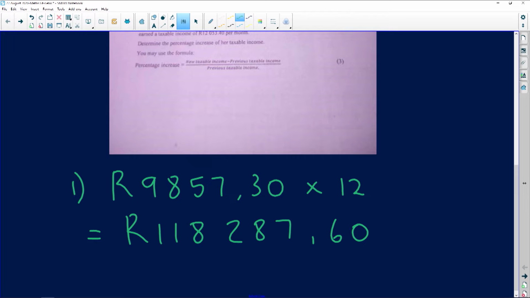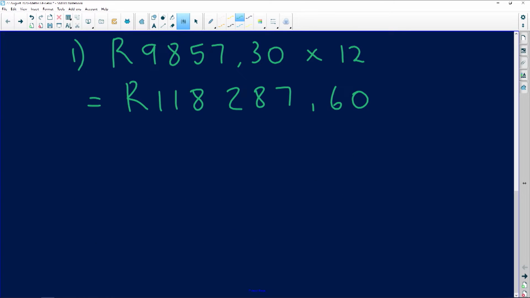287.60 cents. So now we know how much this person is going to be earning annually. Okay, stunning. The next question says to us, calculate her monthly pension fund contribution. So we were told that she is going to be paying 7.5% of her gross salary every month. So we're just going to take that 9,857 and we're going to find 7.5% of that because we were given the 7.5. So we use the information that we are given.